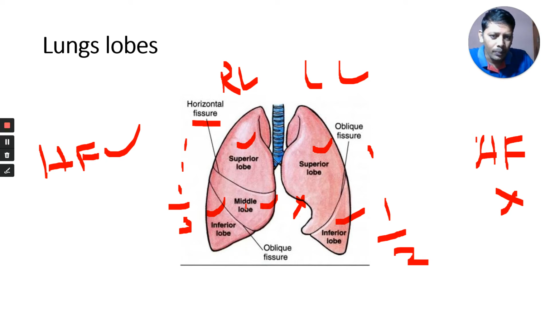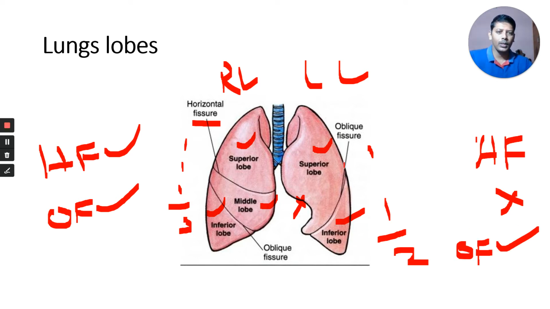Okay, next one. Between the middle lobe and inferior lobe, there is an oblique fissure. Oblique fissure is present in both lungs. Which fissure is present in both? Oblique fissure. Horizontal fissure is present here and absent here. Okay, that's about the lobes of the lungs.